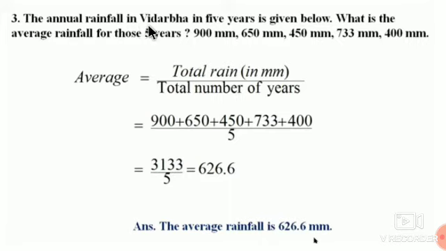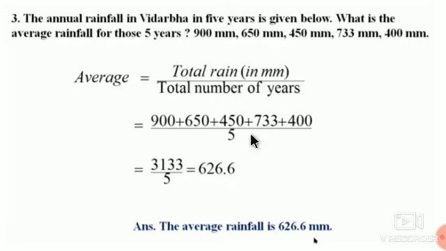The annual rainfall in Vidarbha in 5 years is given below. What is the average rainfall for those 5 years? 900 millimeters, 650 millimeters, 450 millimeters, 733 millimeters and 400 millimeters. So for the average, write the formula, or you can write it like this: total rain in millimeters upon total number of years.